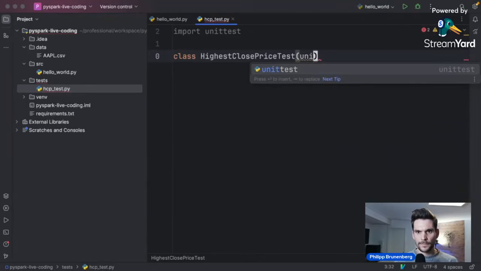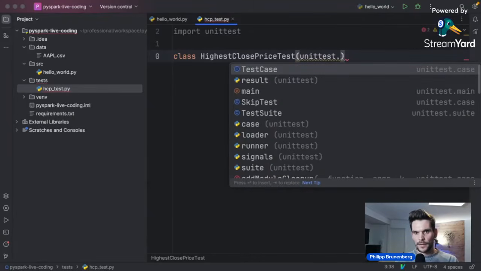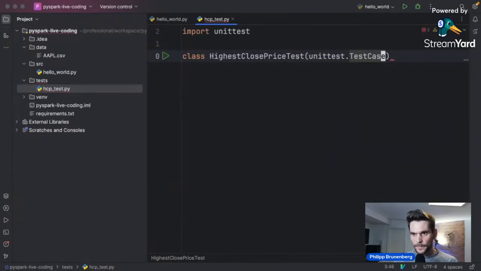And here it should be a child class of the unittest TestCase. So that will make it inherit some of the things we need, so that the Python interpreter knows that we are going to execute a test case.